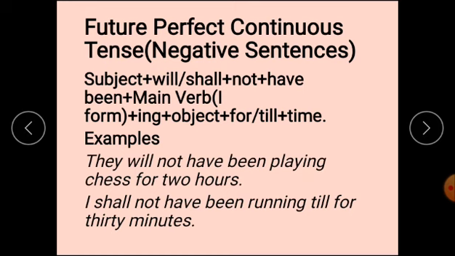Negative. After will and shall there will be not. Subject, will or shall, after that not, then have been, main verb first form ing, after that object, for, till and time. They will not have been playing chess for 2 hours.